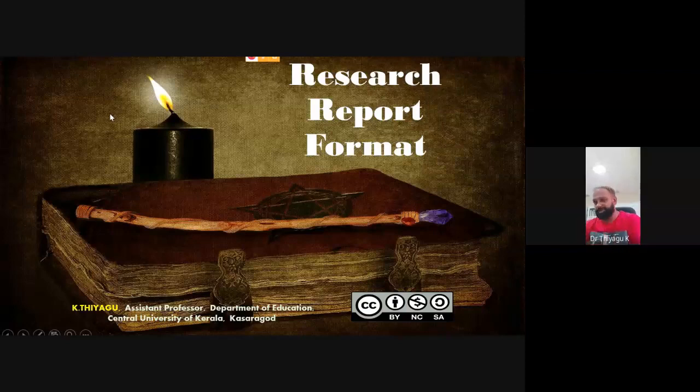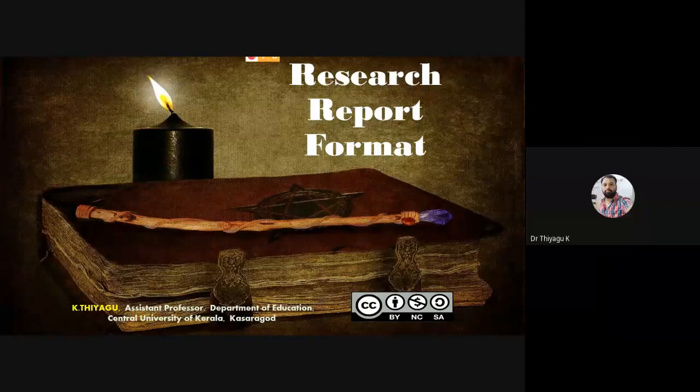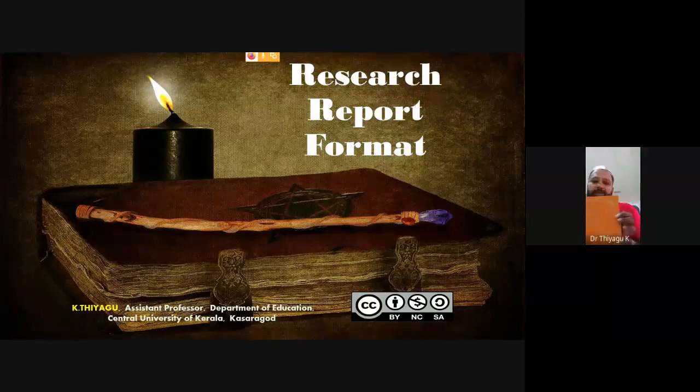My topic today's agenda is the research report format. What is a research report format? I have the dissertations of the last batch of students. You are seeing here this many pages, and they have some kind of binding. The binding is there, as well as some kind of structure they follow to write the research report. This format only we are going to talk about now.